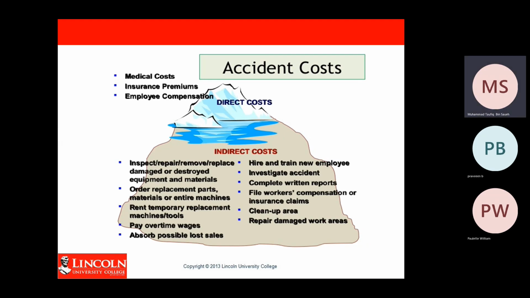You can see here they break it down. Direct costs, for example, are medical cost, insurance premium, and employee compensation. Direct cost is a small portion of the accident cost. Indirect cost, you have so many things.